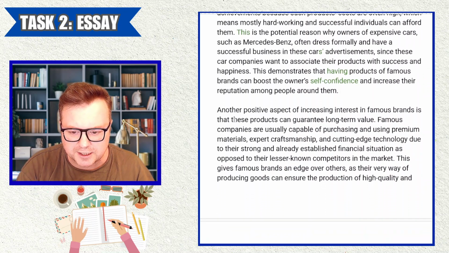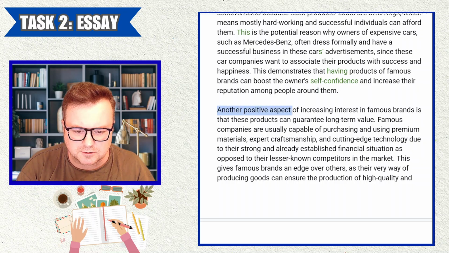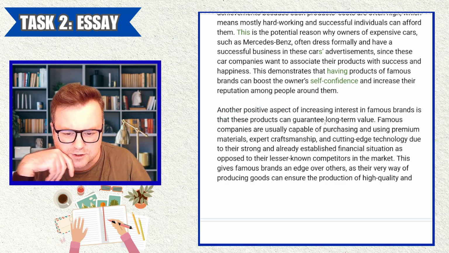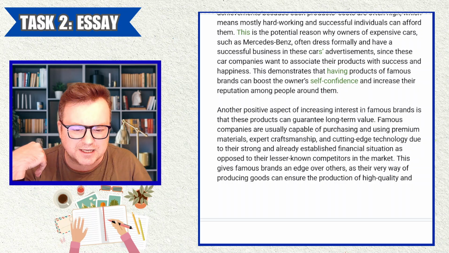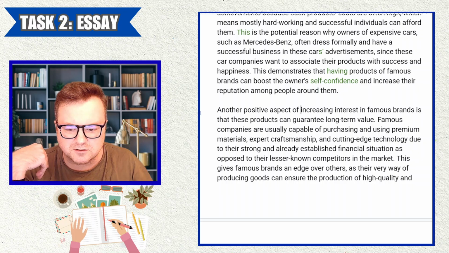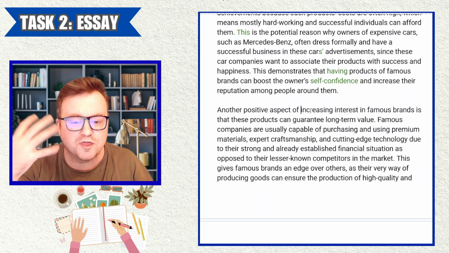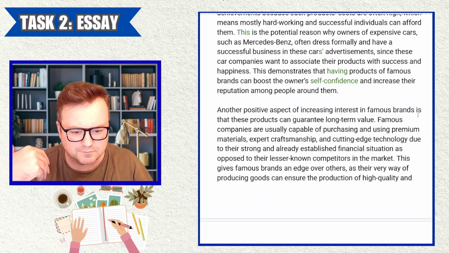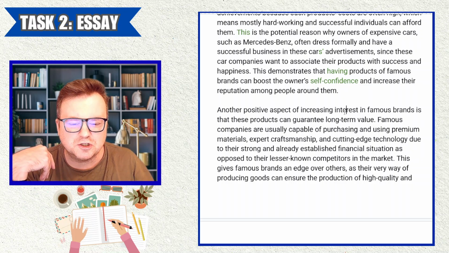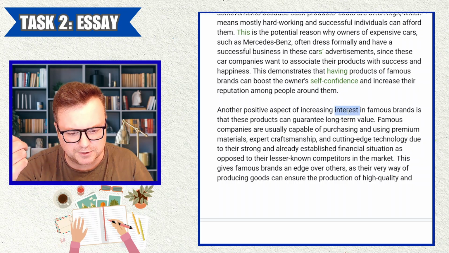Let's see the next paragraph. Another positive aspect. Okay, let's have a look. Another positive aspect of increasing interest. Maybe missing the article here. Another positive aspect of the increasing interest in positive brands. I know interest is an uncountable noun.